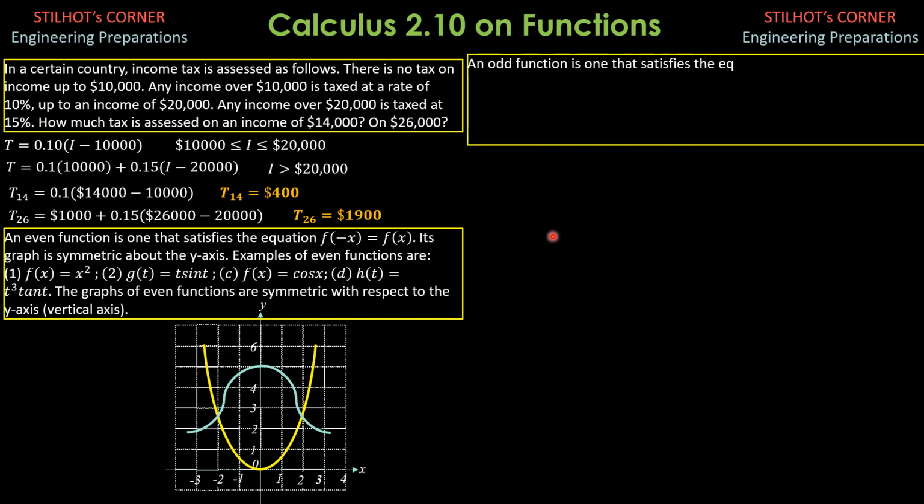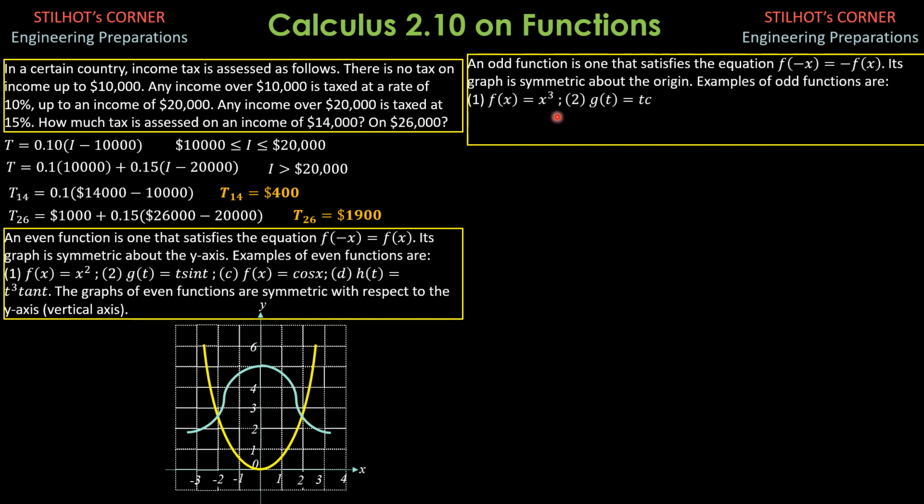An odd function is one that satisfies f of negative x equals negative of f of x. So its graph is symmetric about the origin. So examples of odd functions are f of x equals x cubed, g of t equals t cosine t, f of x is tangent x, h of t is t squared sine of t. The graphs of odd functions are symmetric with respect to the origin. So for example, if you replace x by negative x, x cubed becomes negative x cubed. So f of negative x is negative f of x. So that's why this is an odd function.